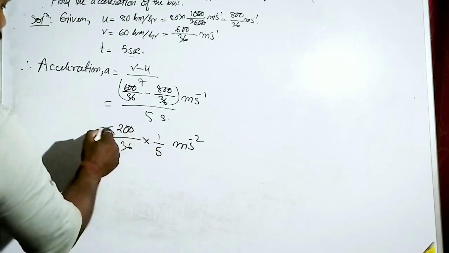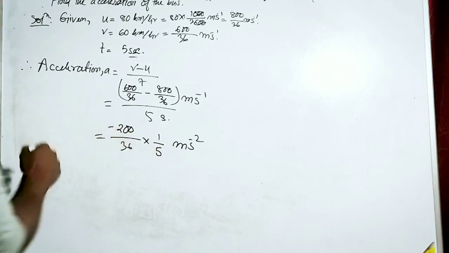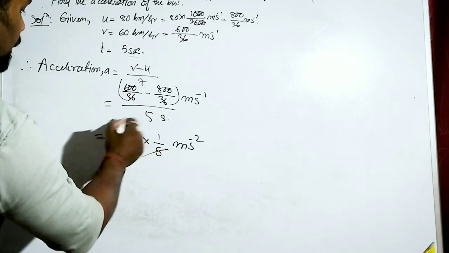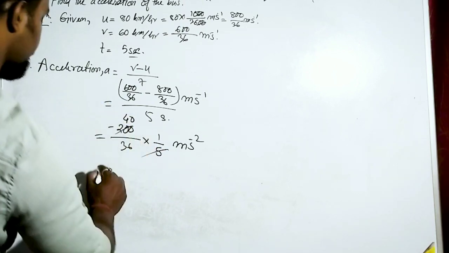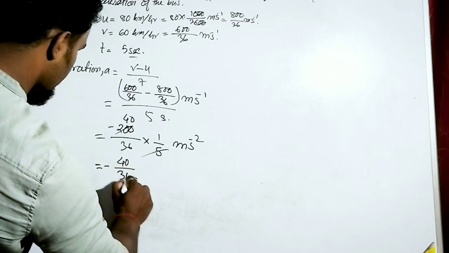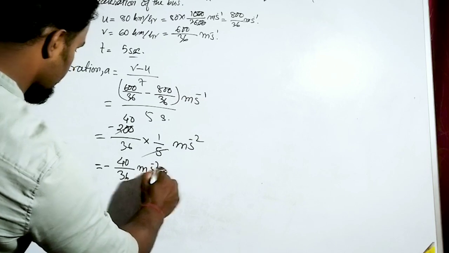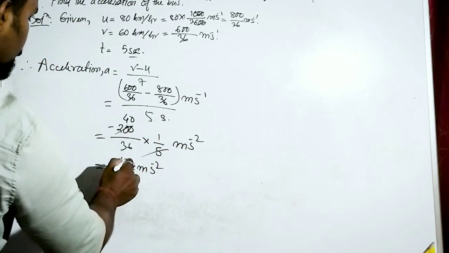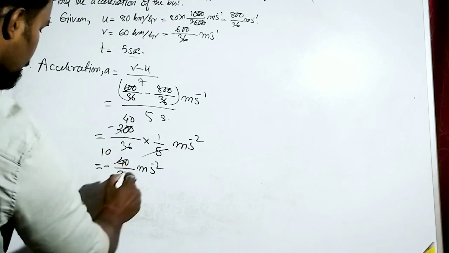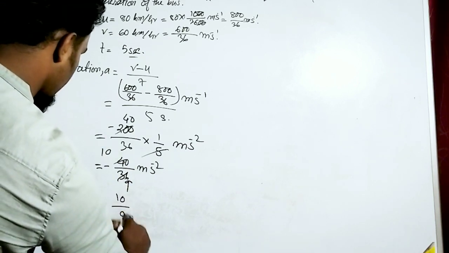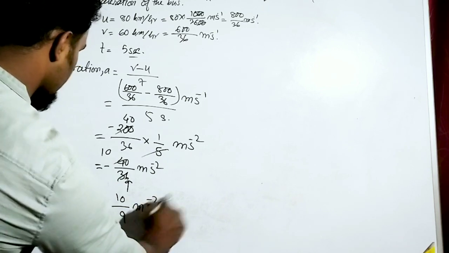So now I will come to the negative part. First I will just solve this. 5... it will be 40. That means minus 40 by 36 meter per second square, right? We can again simplify it. Divided by 4, 4, 10, 4, 9. That means minus 10 by 9 meter per second square.